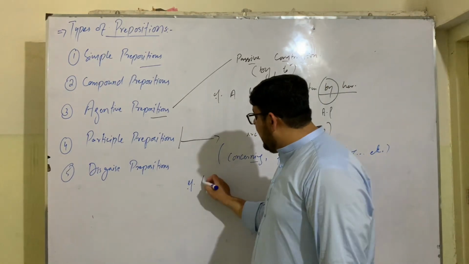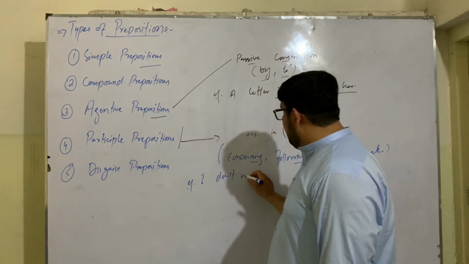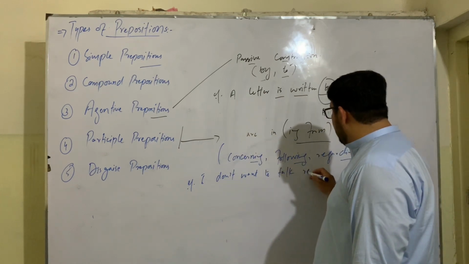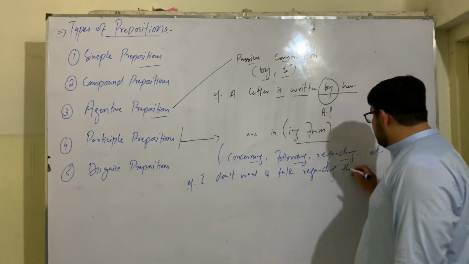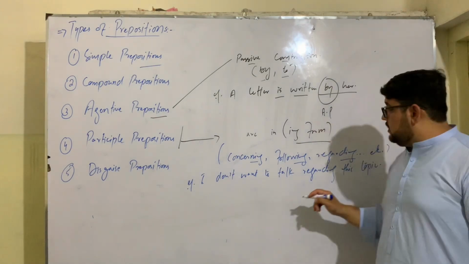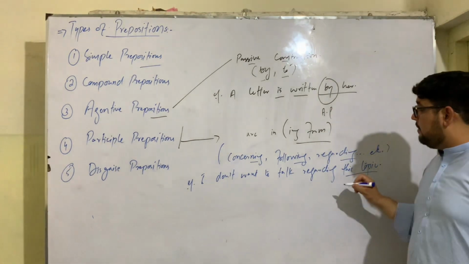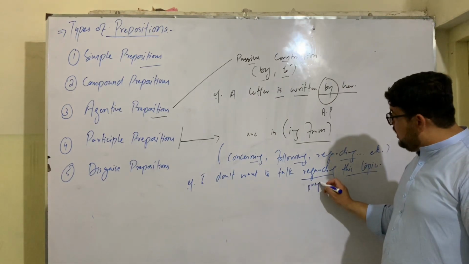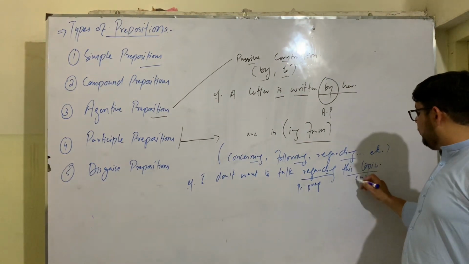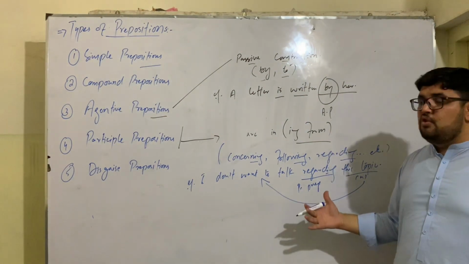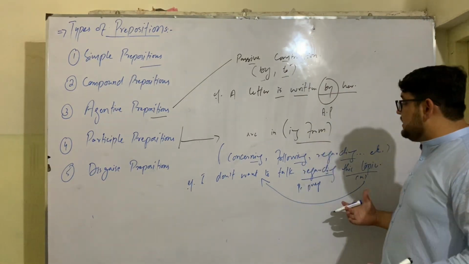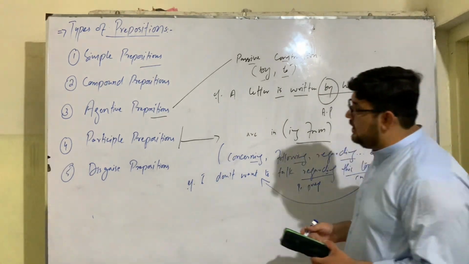Like for example, I don't want to talk regarding this topic. Regarding here is a preposition. It's a participle preposition because it contains ing, and it links the noun topic with the rest of the sentence. As usual, all prepositions act as connectors or linkers. They link a noun or pronoun with the rest of the sentence.